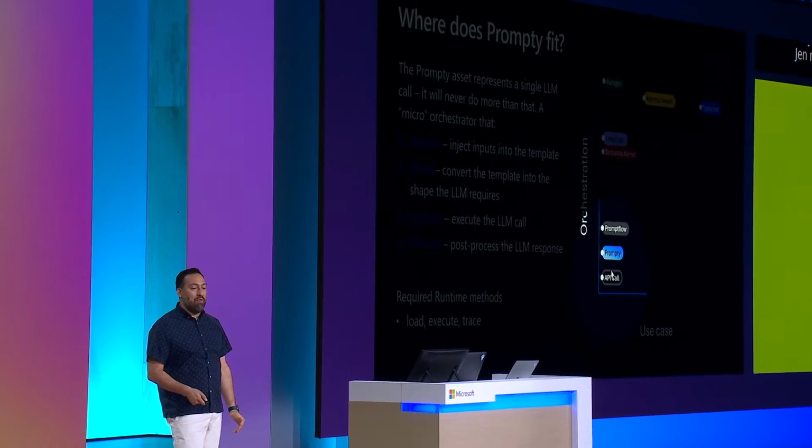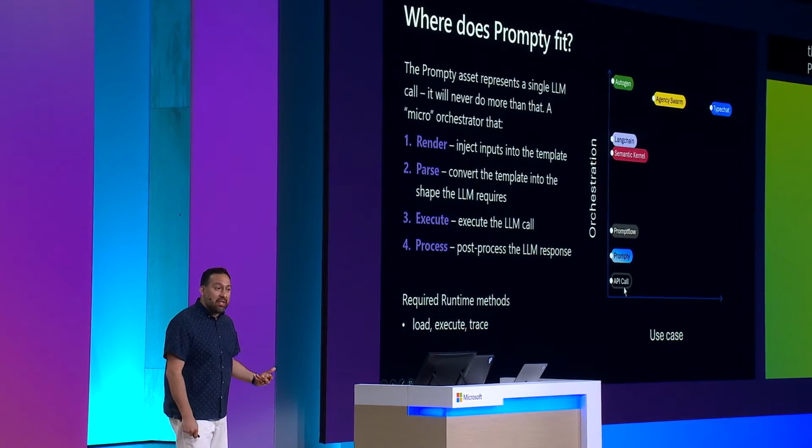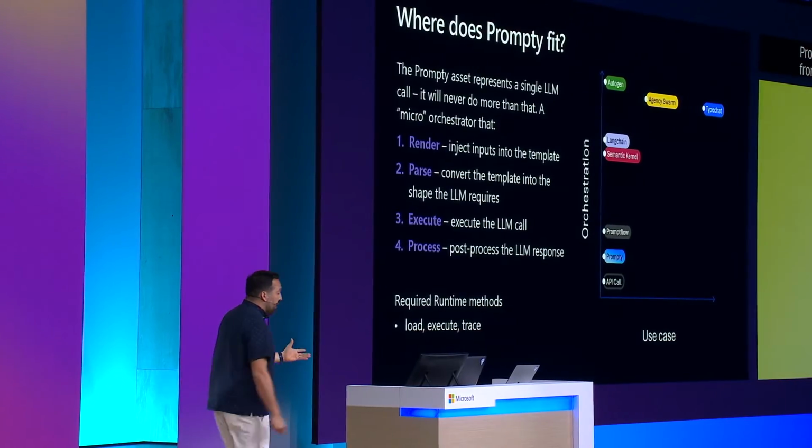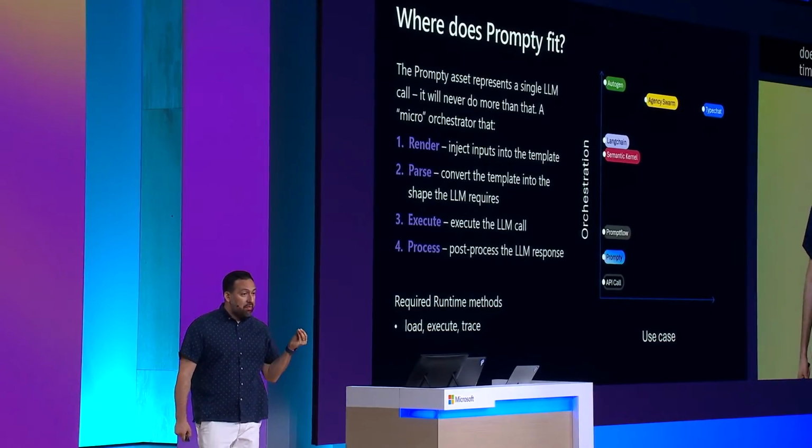things. Prompty lives about a half step up from an API call. And there's 4 things that it does in any runtime. Now, the runtime will decide how to do this, but what it will do is take inputs, render the actual markdown so that it's actually the text that you want, and parse it into the shape that the LLM needs. You know how you have to have a user, assistant, system. It will parse that for you. It will execute the LLM call, and sometimes it will do some post-processing.